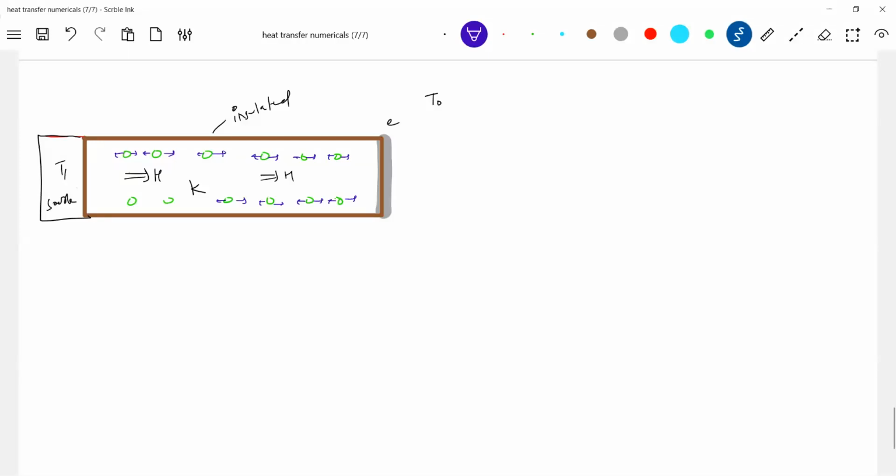What is another source? The free electrons. How will the free electrons move? Free electron, I'll just show by star symbol. It will flow like this. This is due to what? Free electrons. So both are responsible for the flow of heat inside the conducting rod. So let the length of the rod be L, and area of cross section let it be A.